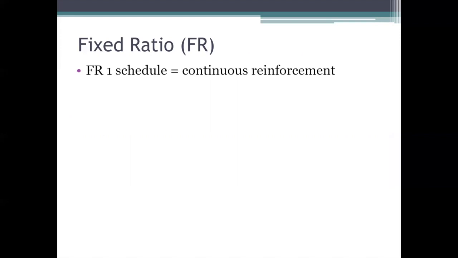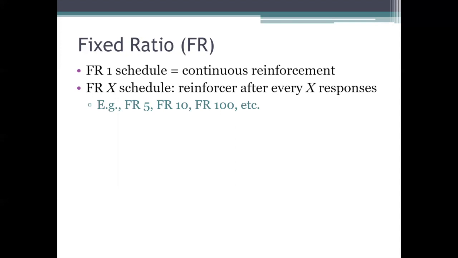It's a fixed ratio schedule where the number of required responses for each reinforcer is one, because again, on a continuous schedule of reinforcement, every single response that the animal makes is followed by the reinforcer. So in other words, with continuous reinforcement, there is a 1-to-1 ratio of responses to reinforcers. Every one response produces the reinforcer. But of course, that number doesn't have to be one.